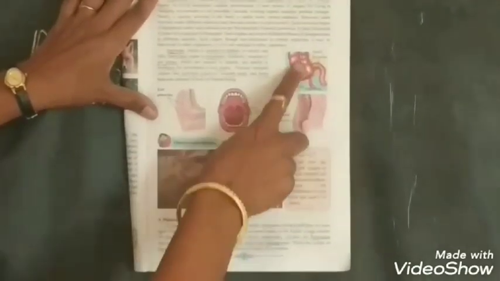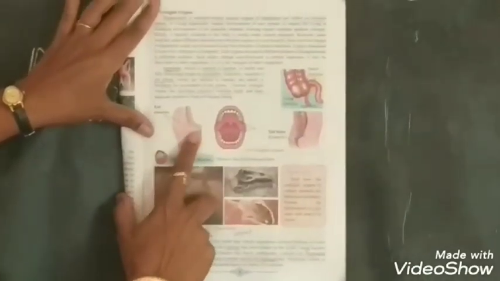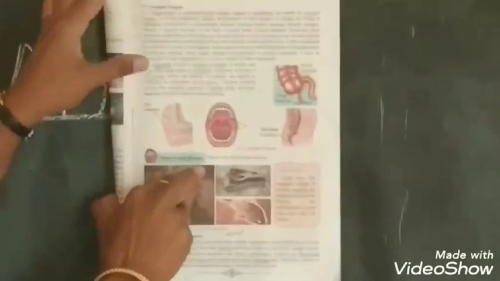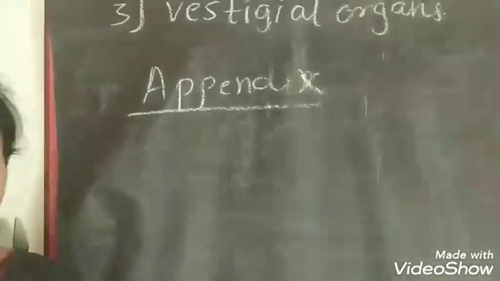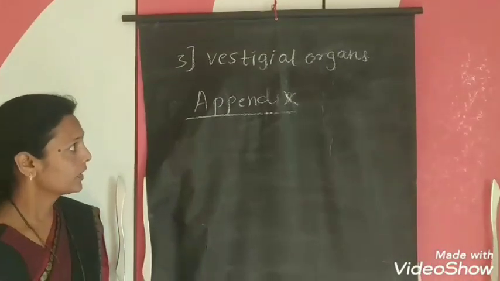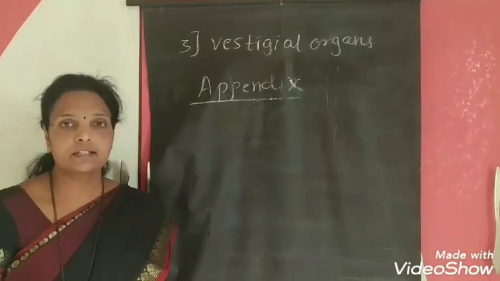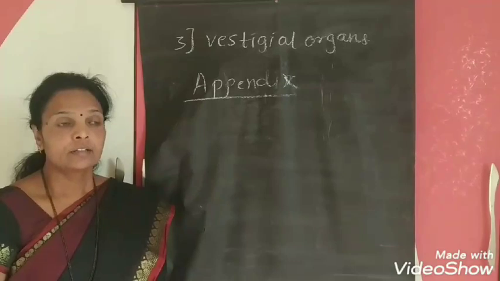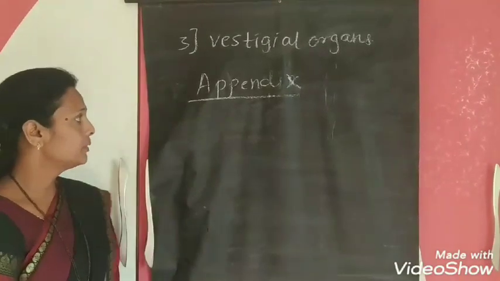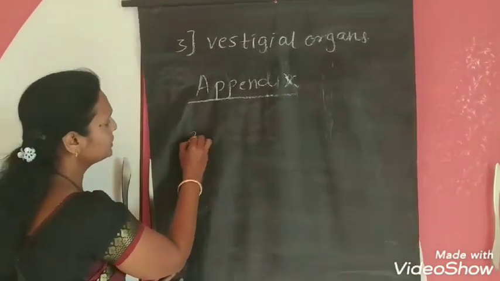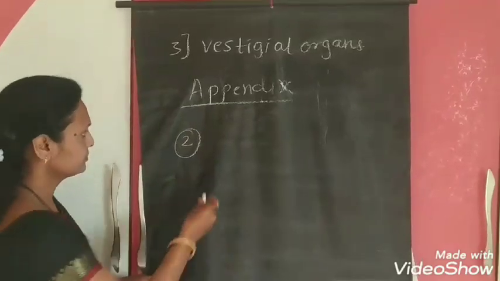These vestigial organs do not suddenly disappear from our human body. They slowly disappear from our body, and this principle is natural selection. Now the second point I am going to tell is palynological evidences.